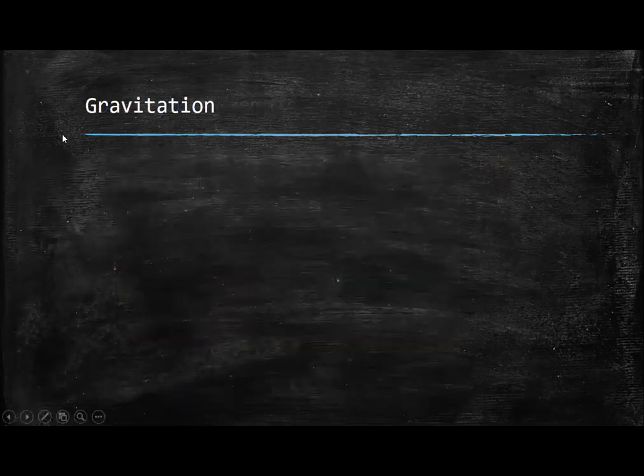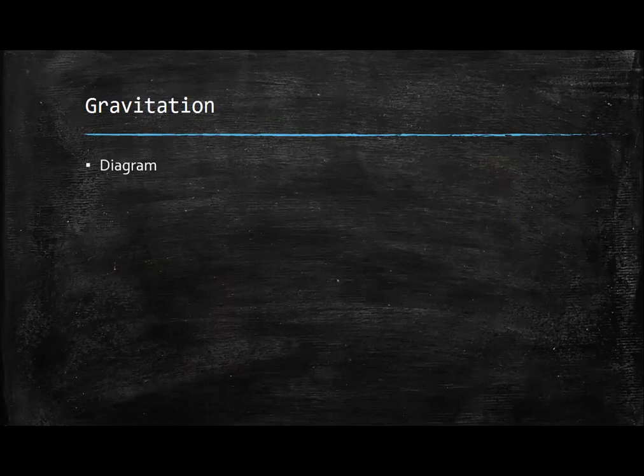All right. So today's topic of discussion is gravitation, the gravitational force. This is a very practical law, very easily observable in nature.